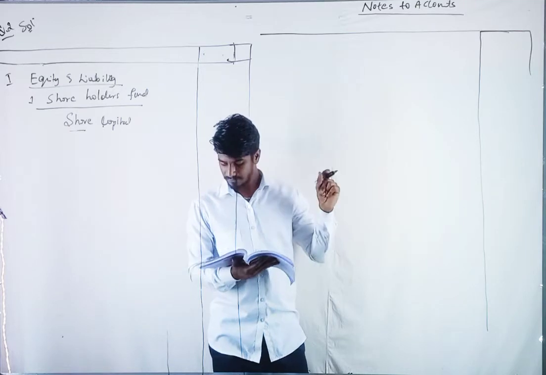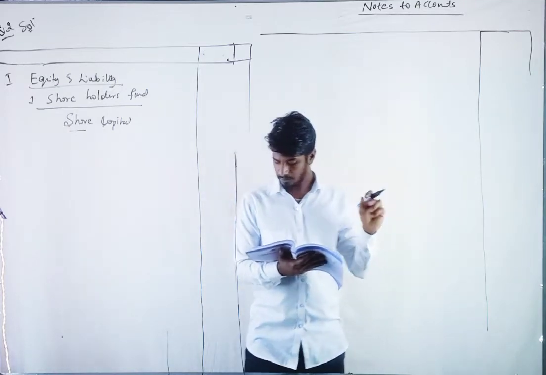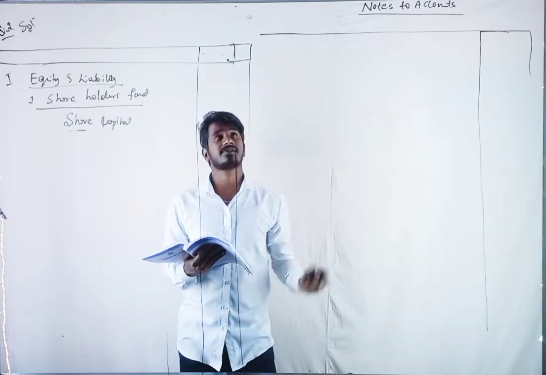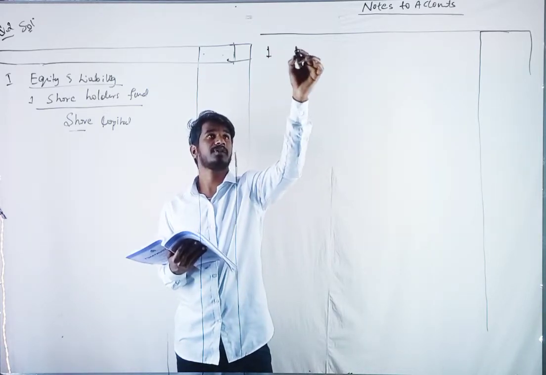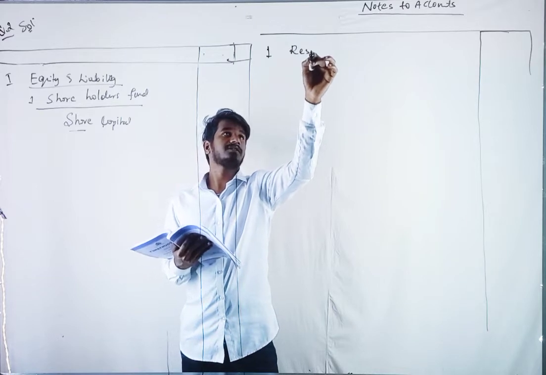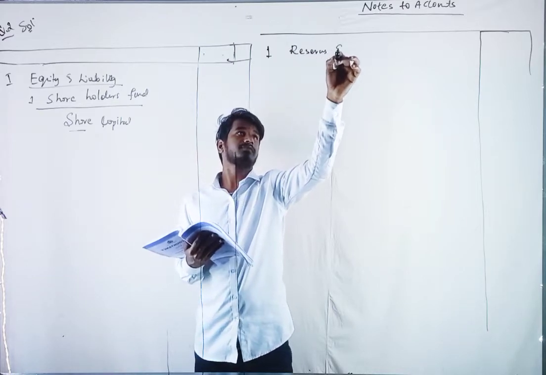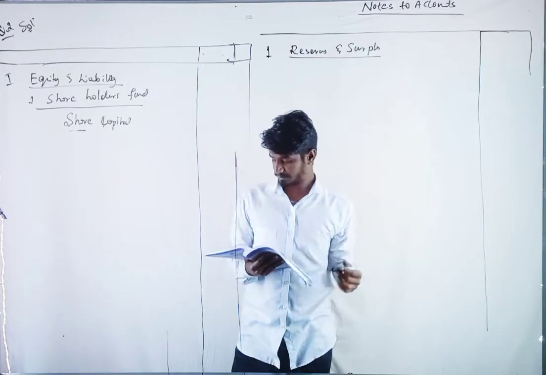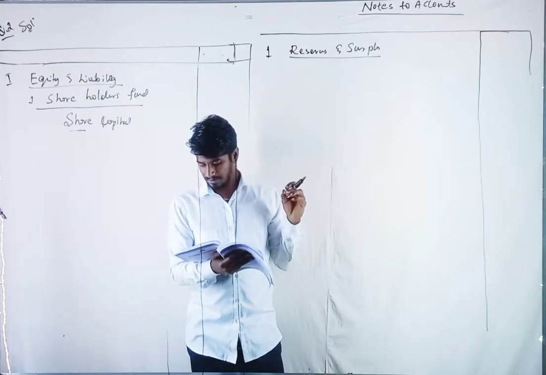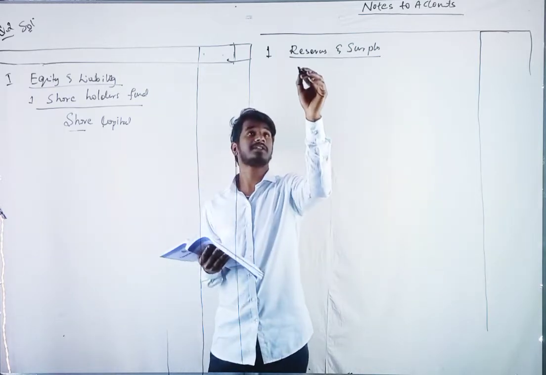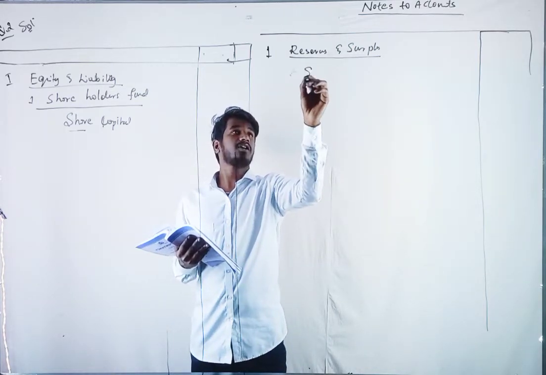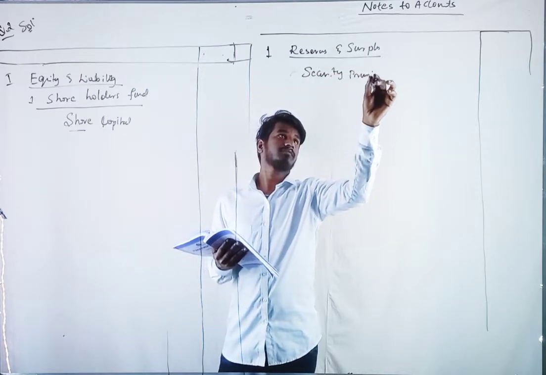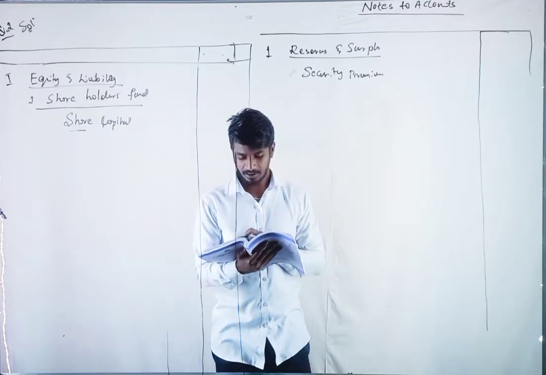They've given first 8% debentures. Next we will calculate reserves and surplus. Note number 1, reserves and surplus. What they have given: security premium. How much have they given? 20,000.